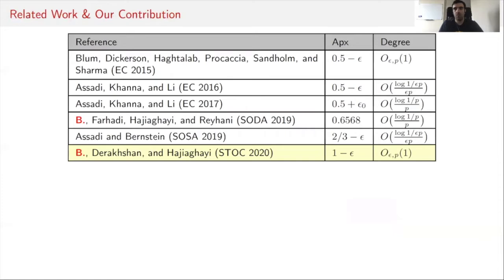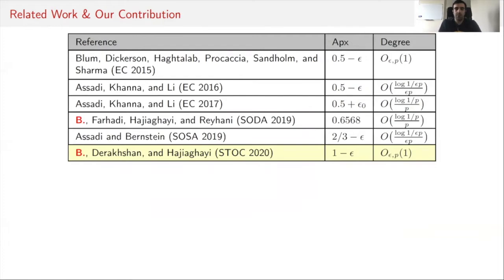Let me quickly overview some of the related work and what I'll talk about. The study of this problem started in 2015, where Blum et al. showed that a half approximation for this problem can be achieved by picking a subgraph Q, whose maximum degree depends only on epsilon and P. With the same guarantee on the maximum degree of subgraph Q, the approximation factor improved over time.